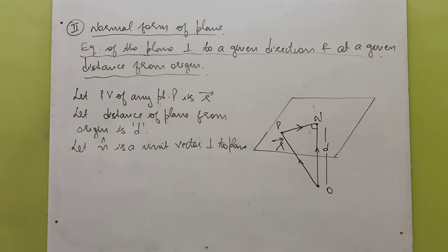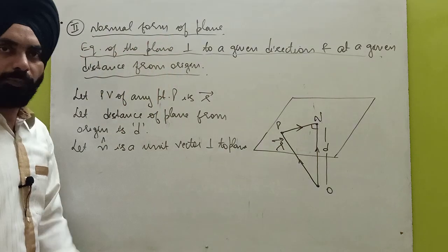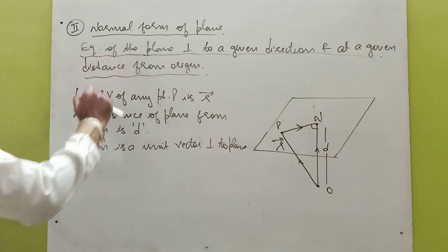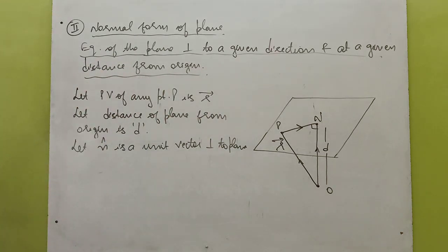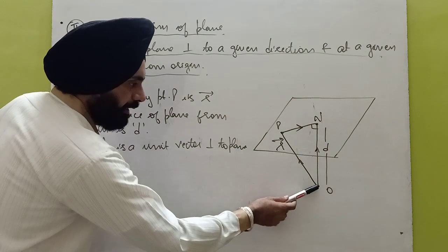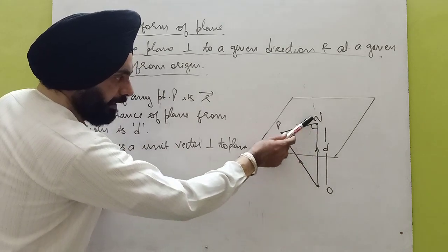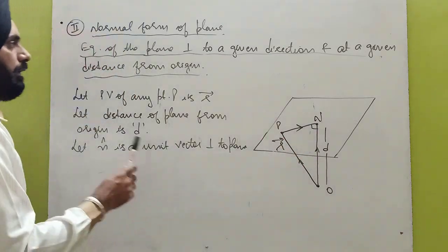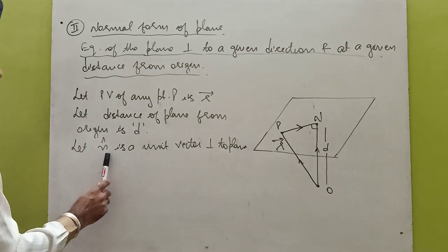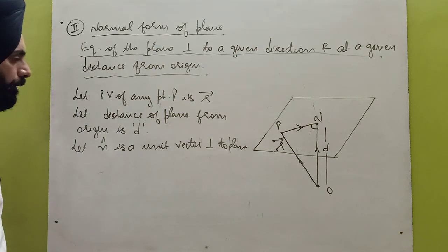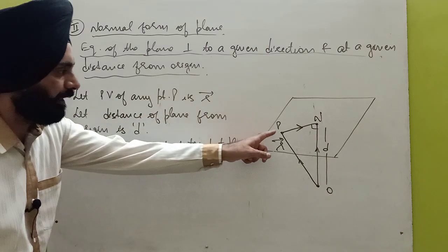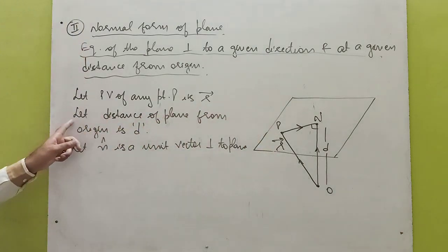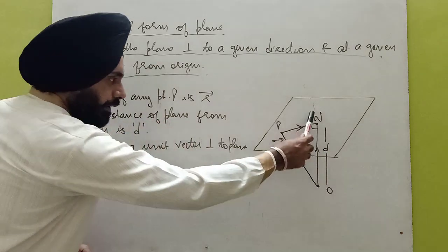Now let us take the second equation of the plane, and that is the normal form of the plane. In this equation, the plane is perpendicular to the given direction and at a given distance from the origin. So let us take d as the distance of the plane from the origin, and this is the perpendicular distance. Let n cap be a unit vector perpendicular to the plane, and let the position vector of point P, any point on the plane, be r vector, and the distance of the plane from the origin is d.